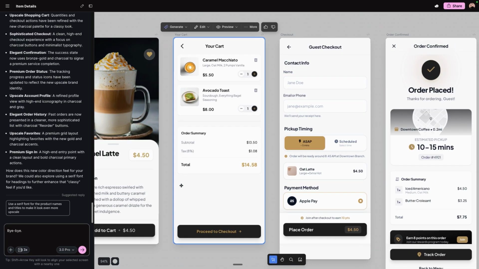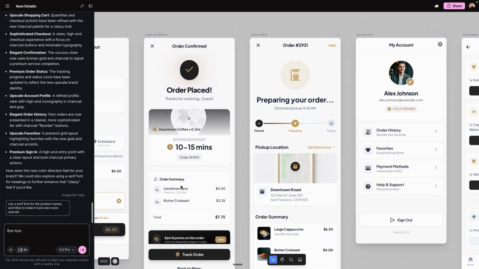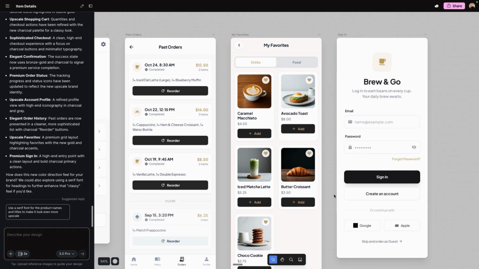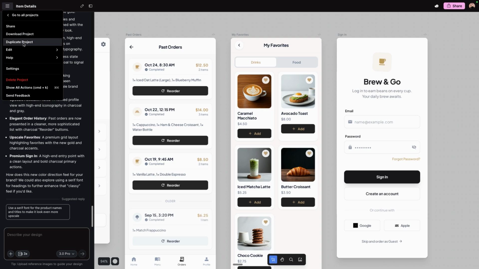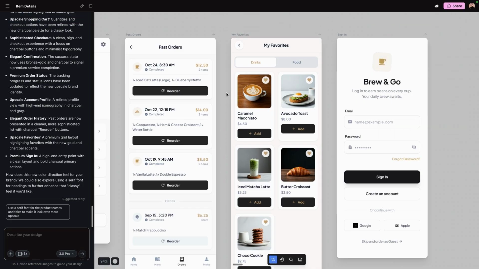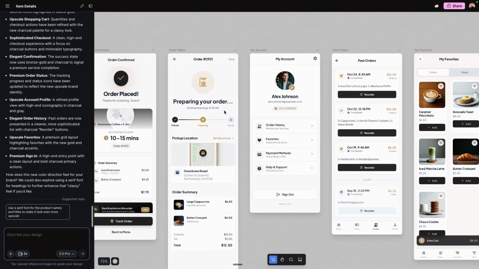This looks good to me. This feels good. This is the brand identity and the design that I would like to execute here. So I think this is perfect. I will download these project files just so I have them, but I'm going to move this window to another screen and use this as a reference image. I'm not going to initially give it the screens, I don't think. We'll see how it goes first by not giving it the screens. And then I may start over, giving Lovable the prompt with the PRD and the screens.